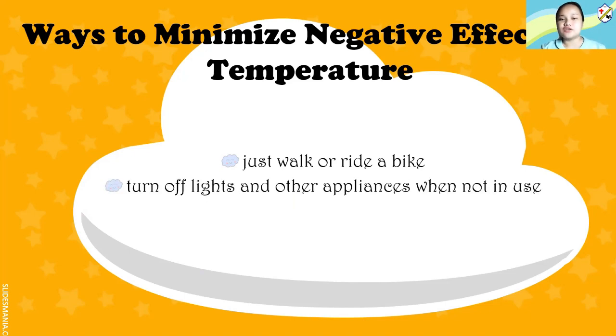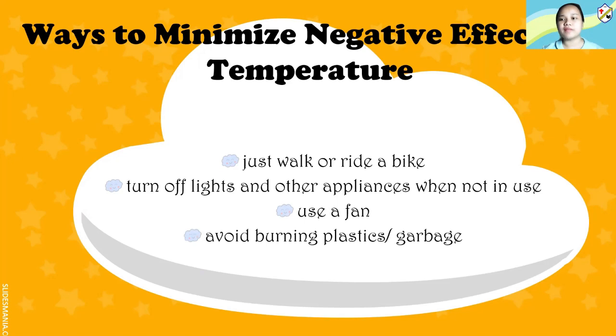Also, we need to turn off lights and other appliances when not in use. Do not let them stay on even if you're not using them. Use a fan. Instead of using aircon all the time, you can use a fan.